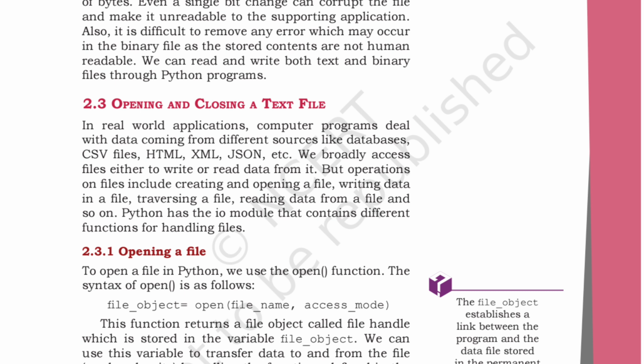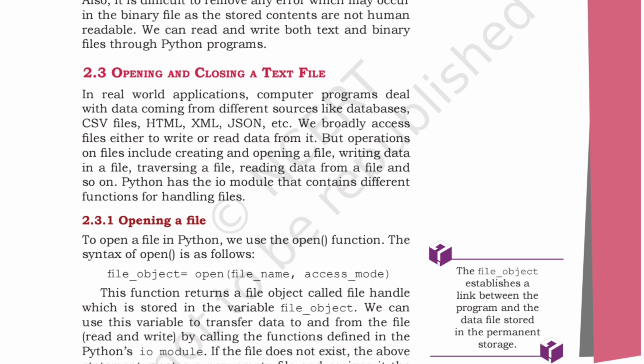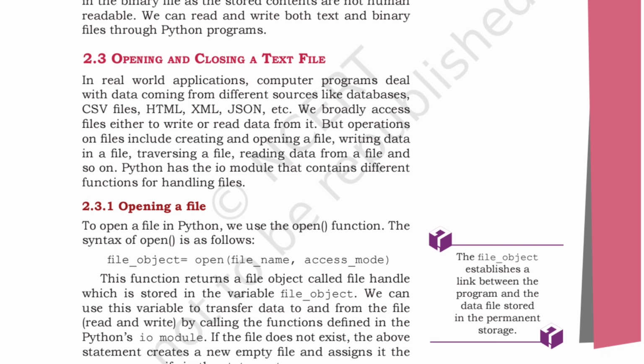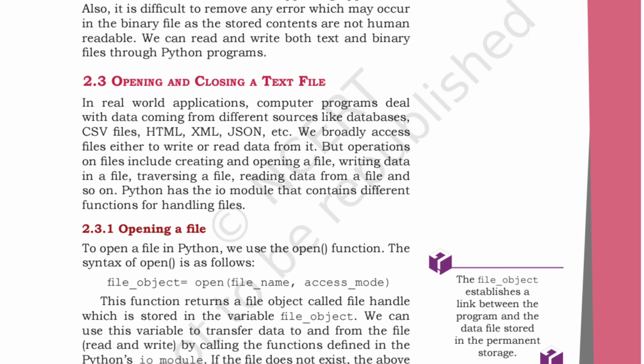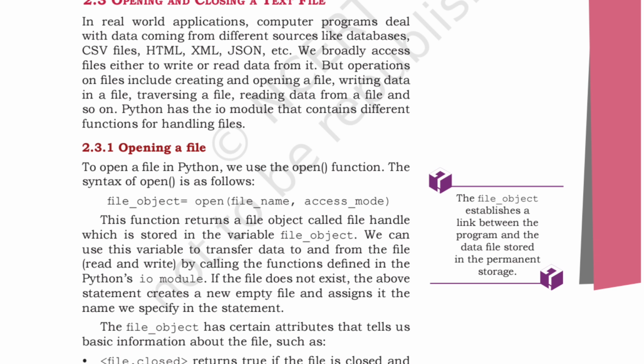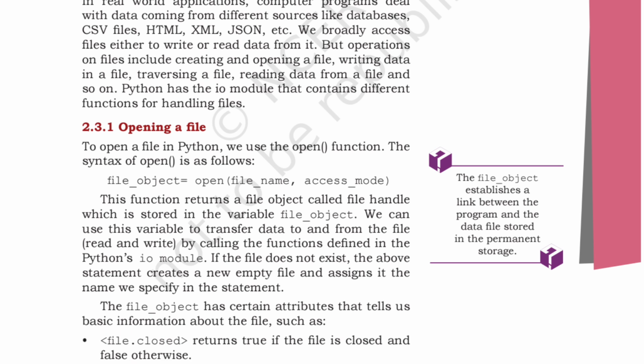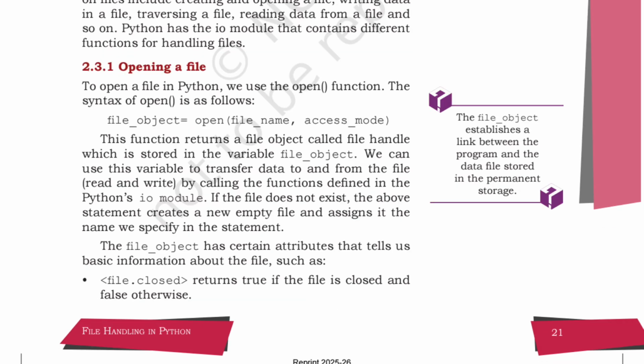Python has the io module that contains different functions for handling files. io means input output. To open a file in Python we use the open function. The syntax of open is as follows: file object equals open, and in brackets the file name and access mode. We will see the example also.